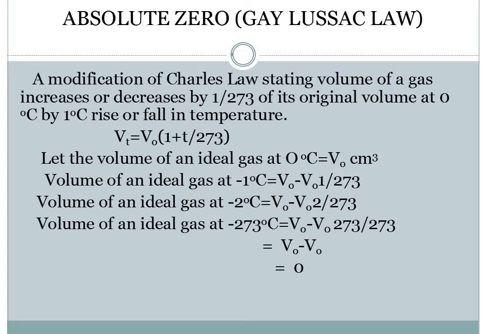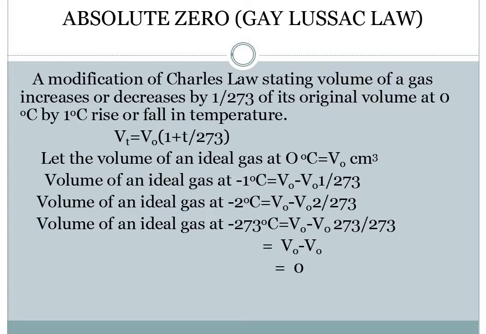In the equation up there it is plus, but down here we have taken it as negative. This negative is because of this negative temperature. Similarly, at minus 2 degrees, the equation becomes V naught minus V naught into 2 by 273.